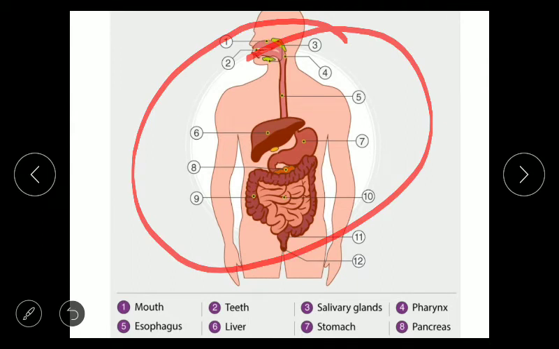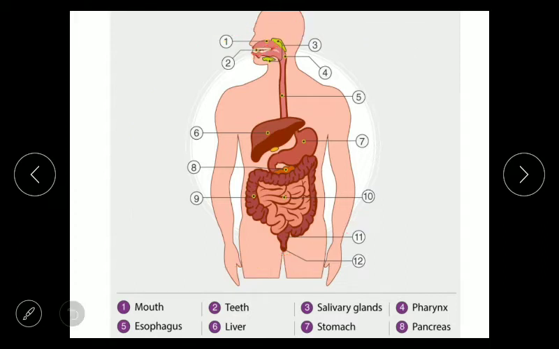So the human digestive system consists of the alimentary canal along with the accessory glands. So what are the different parts of the alimentary canal? The alimentary canal is a long tubular passage, and this passage starts from the mouth and ends at the anus. So what are the different parts of the alimentary canal? Mouth, buccal cavity, pharynx, esophagus, stomach, small intestine, large intestine, finally rectum and anus. From the anus the undigested food will move out.